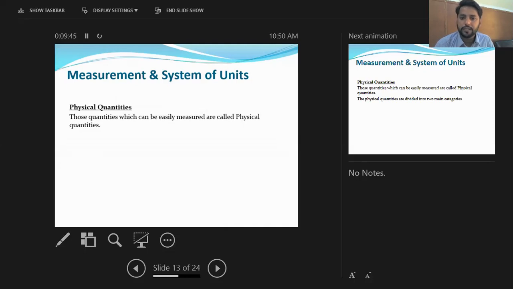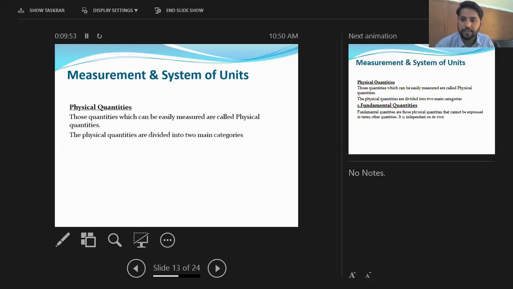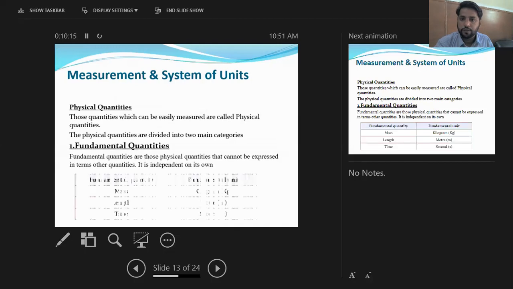Now the physical quantities are divided into two main groups. Number first is fundamental quantities and number second is derived quantities. Fundamental quantities are those quantities that cannot be expressed in terms of other quantities, or they are independent and depend on their own, which we simply call basic quantities. The basic quantities are mass, length and time.